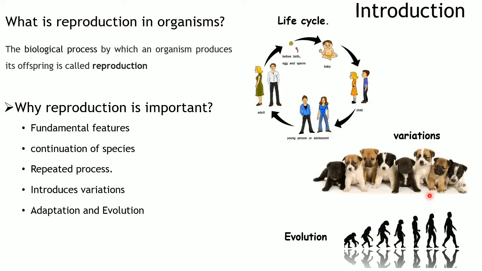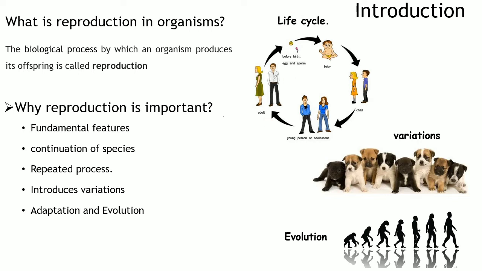So this is how reproduction plays a significant role in the continuation of species and introduces variation. Finally this variation helps in the adaptation and evolution of organisms. Now we have seen what reproduction is and its importance. Let's see the modes of reproduction in the next slide.